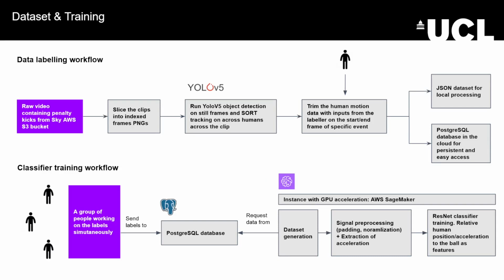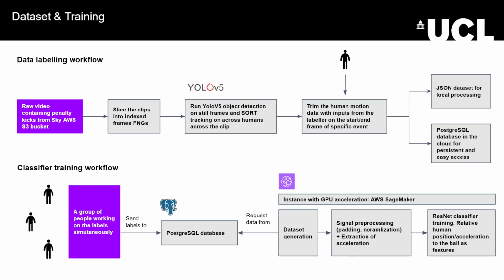To create our training dataset, we first started off with acquiring the raw video footage supplied to us by our client for this project. We then slice those clips into individual frames, which are fed into our detection pipeline, where we use YOLO v5 object detection on those frames combined with SORT tracking for humans. After that, a human labeler would label the start and end frames of the event, and all the tracking data during that period of frames would get either stored locally in a JSON or stored in a PostgreSQL database.